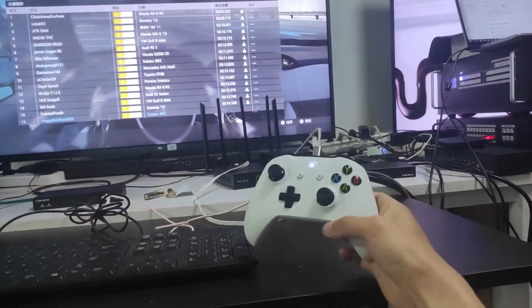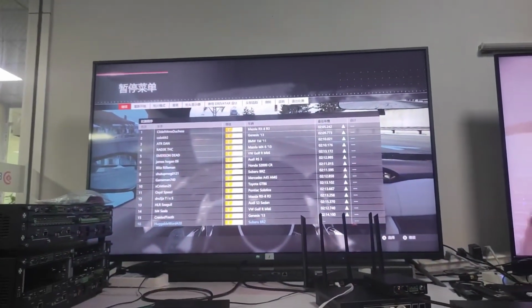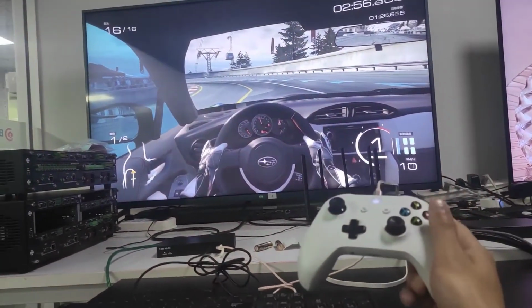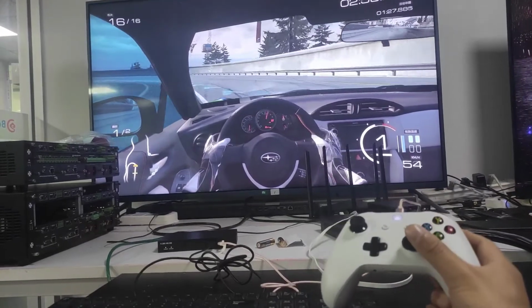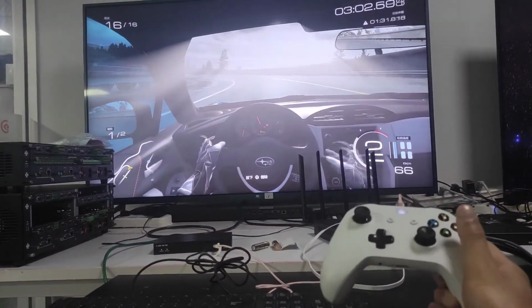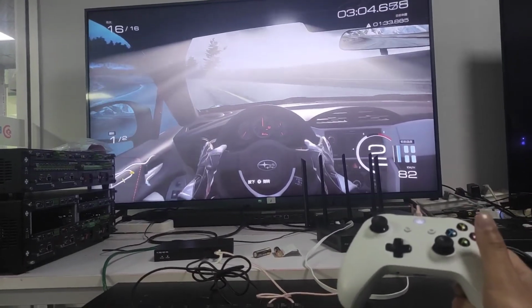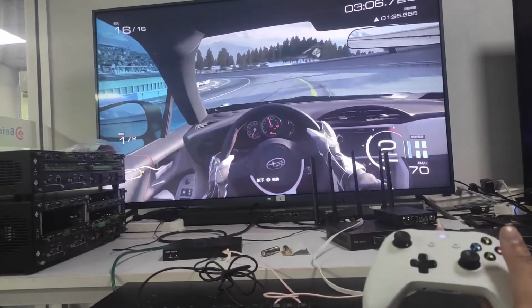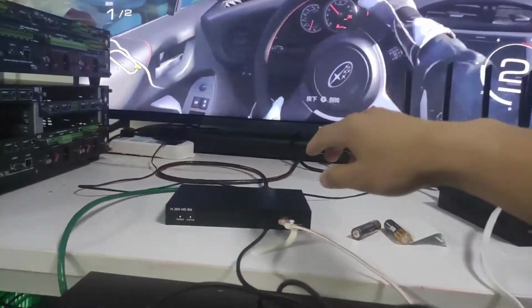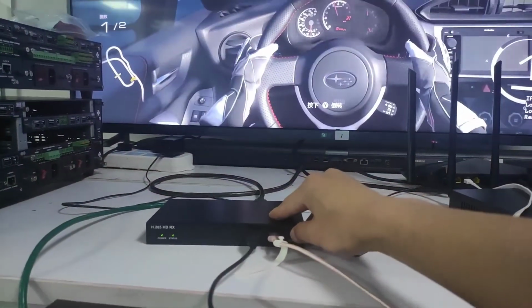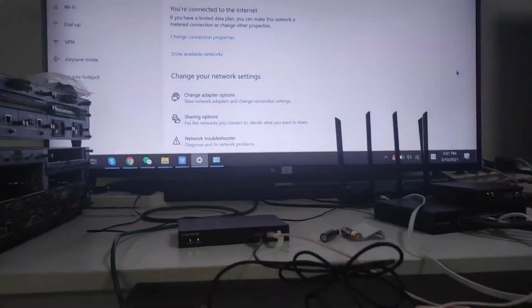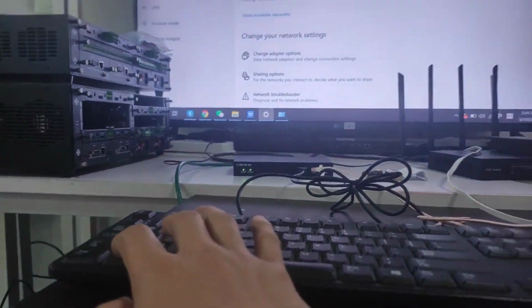And this is the switch. We have the ID key to switch to another source, which is from the laptop. We also can use the same cable to control it.